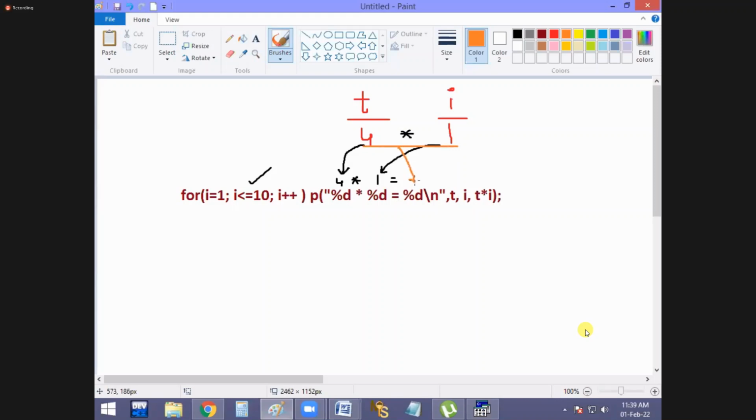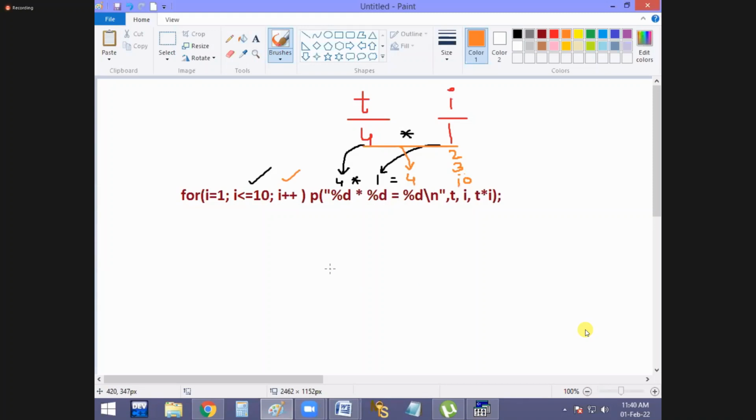Yes. That is nothing but 4 into 1 equal to 4, slash n, next line. Later I plus plus 2. Now 4 into 2, 8. Next 3. Like that, how many times? Up to 10 times, or not? Program finished now.